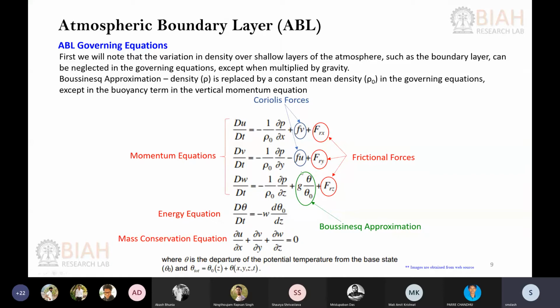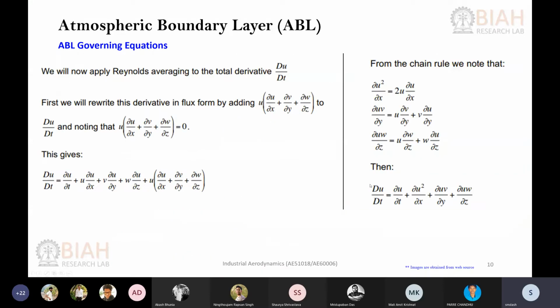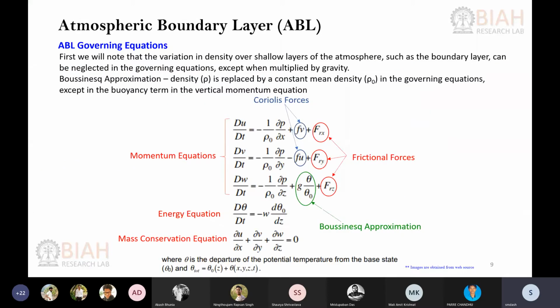What is the base state? I mean, what does it mean? Base state means you can take any reference starting temperature. This can be varied.